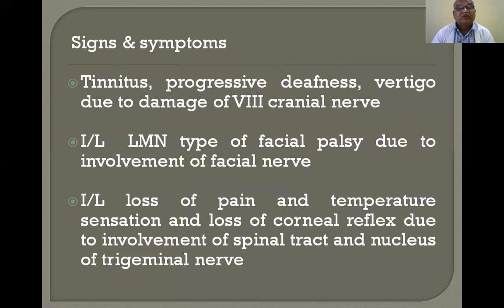Pontocerebellar angle: tinnitus, progressive deafness, vertigo due to damage of the 8th cranial nerve. Ipsilateral lower motor neuron type of facial palsy due to involvement of the facial nerve. Ipsilateral loss of pain and temperature sensation and loss of corneal reflex due to involvement of the spinal tract and nucleus of the trigeminal nerve. It is sensory. If the spinal tract of the trigeminal nerve is involved, these signs and symptoms are produced.